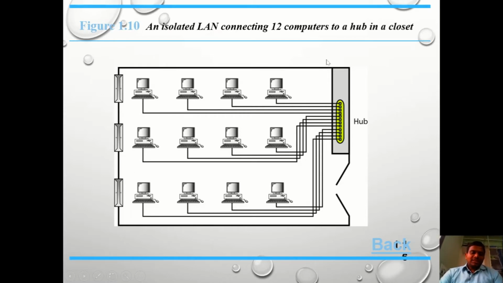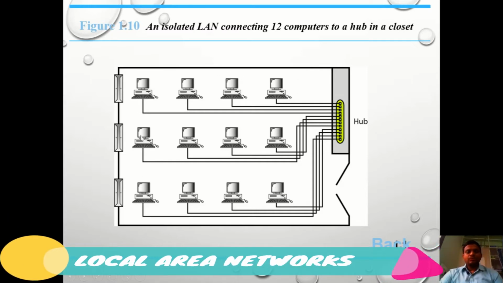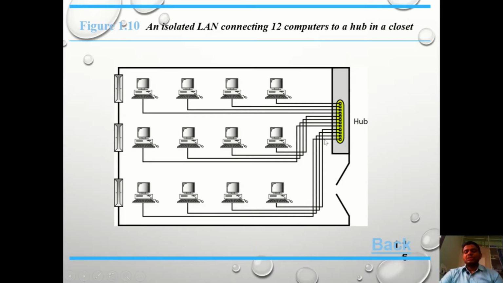In this network, approximately 12 computers or nodes are connected to one another with the help of this hub, which is also known as a LAN switch, hub, or modem. Each and every node must be connected to this hub.